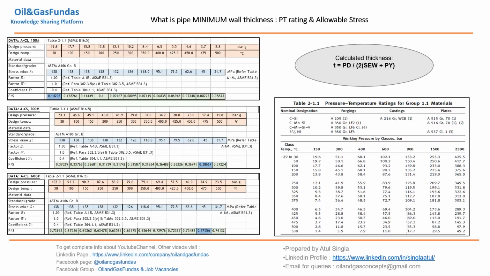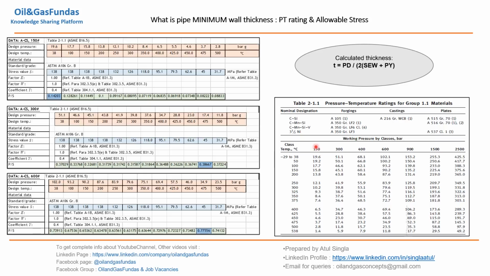Now, we have already discussed what is PT rating, how we are going to get allowable stress from 31.3, and what are allowable stresses. Now, while calculating minimum wall thickness, we need to relate both these. How we are going to do this? If you see, we have taken three cases: carbon steel 150 rating, carbon steel 300 rating, carbon steel 600 rating. We have taken these values, design pressure at particular temperature, from this PT rating table of 16.5 for carbon steel A106.